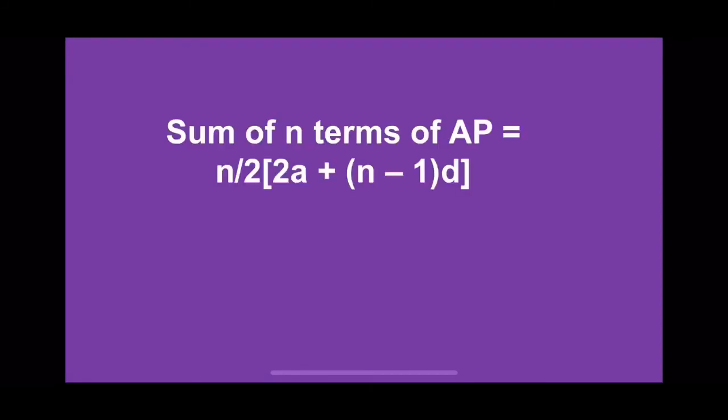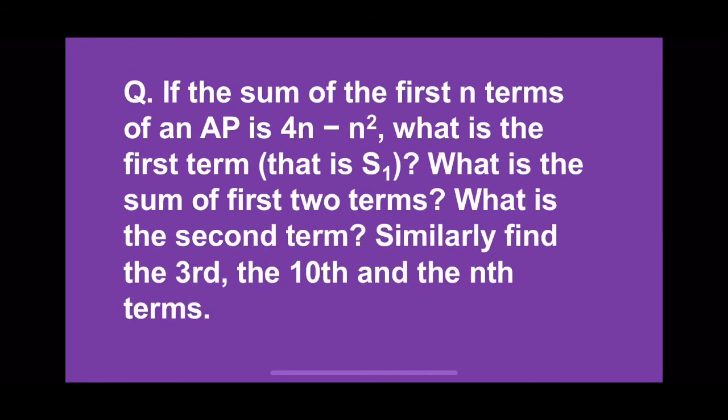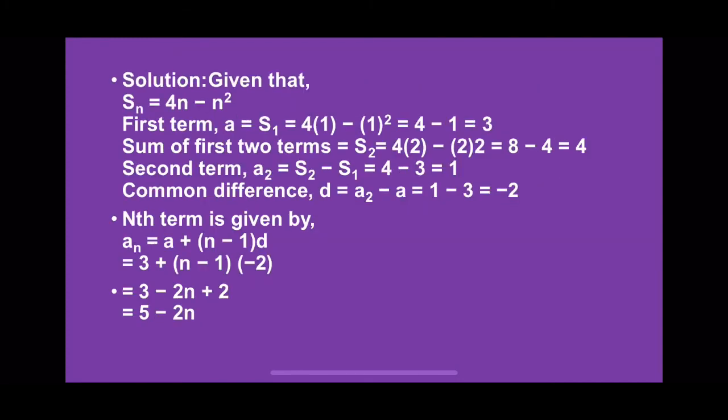Now, the sum of n terms of an AP is equal to n by 2 times (2a plus (n minus 1)d). The sum of n terms can also be written as n by 2 times (a plus l), where a is the first term and l is the last term. This is one of the problems based on the sum of n terms of an AP. Let the sum of n terms of an AP be 4n minus n square. Then what is the first term? What is the sum of two terms? And what is the second term? Similarly, find the third, 10th and nth term.